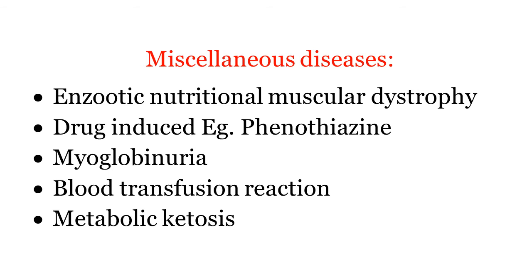Blood transfusion reaction also causes lysis of RBCs, and that also gives red colored urine. Metabolic ketosis also sometimes confuses the symptoms of hypophosphatemia or postpartum hemoglobinuria.